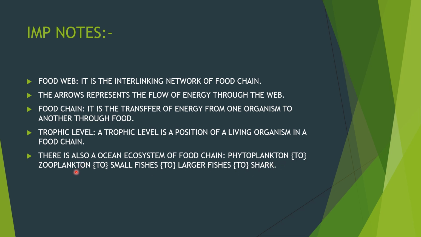The zooplankton are the tiniest creatures in the ocean. Small fishes are about 5 centimeters, 3 centimeters big, and the large fishes are like goldfish and clownfish, and these fishes are eaten by sharks. Then sharks are eaten by orcas, and this continues.